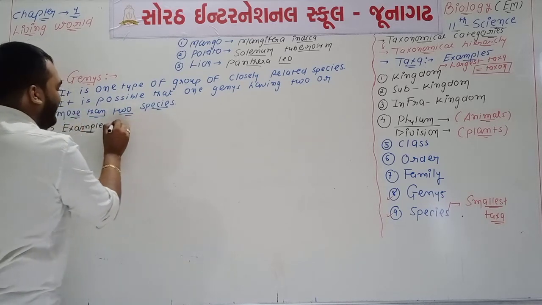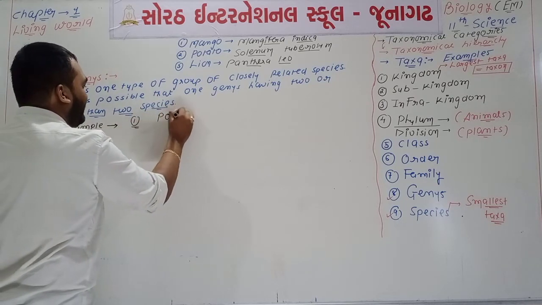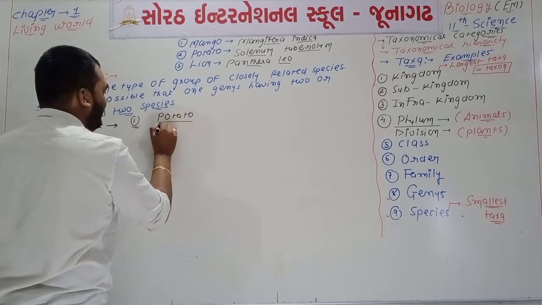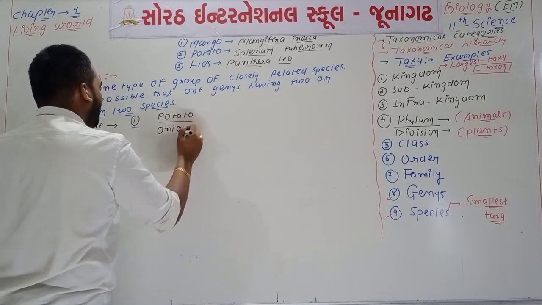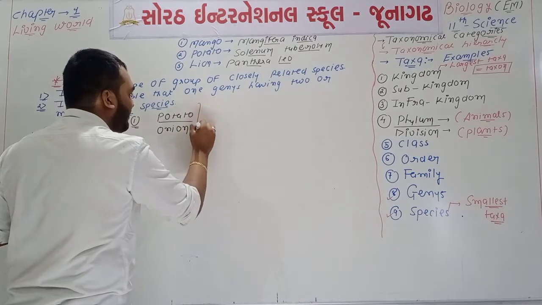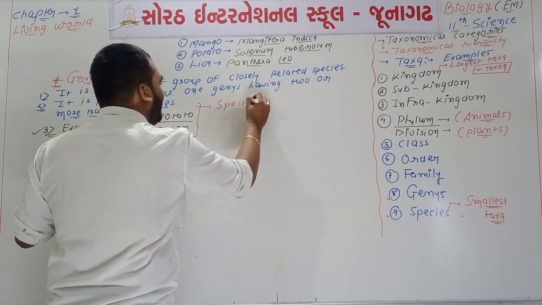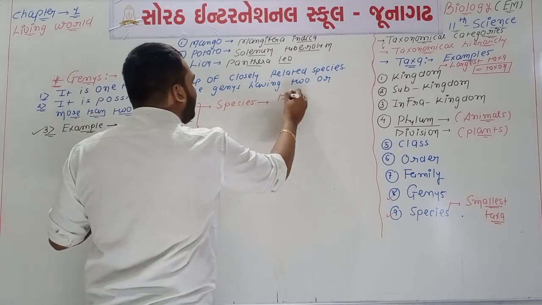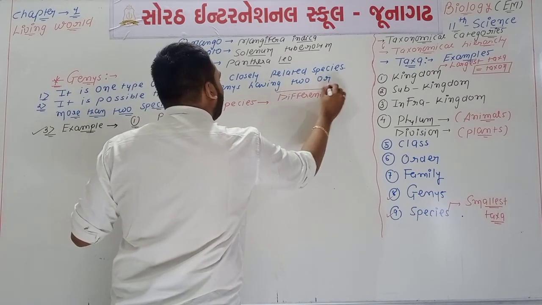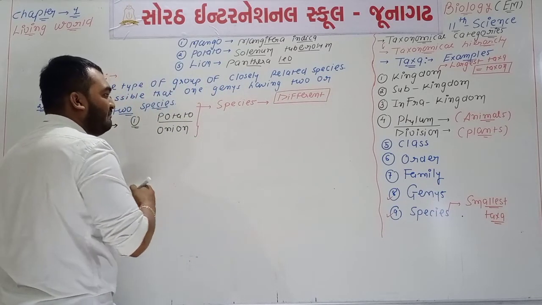For example, if we write two different types of organisms, we are writing the potato, and the second one is the onion. So potato and onion both are different types of organisms, but if we talk about the species, then the species of both are different.